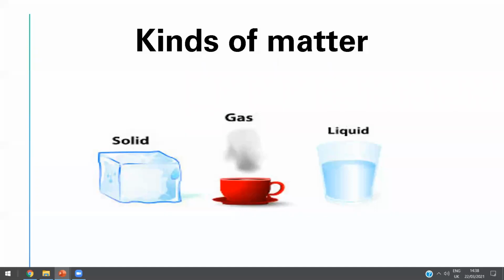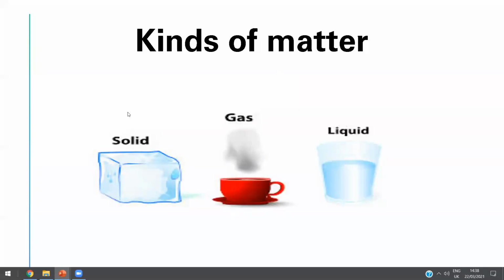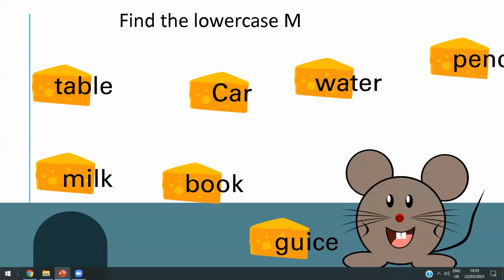Three or four? How many forms of matter? Three or four? Look well. Three, yes. Solid and liquid. Gas. Solid, gas, and liquid. Amazing, honey. Okay, thank you so much, honey.